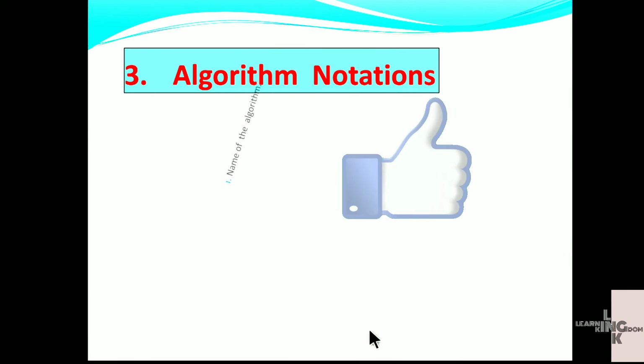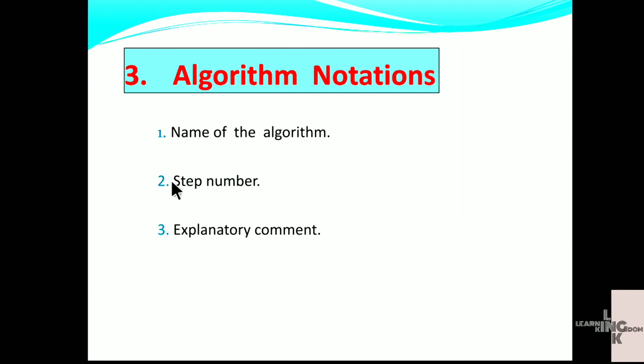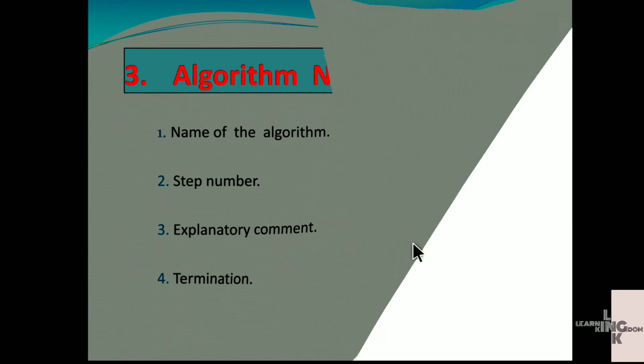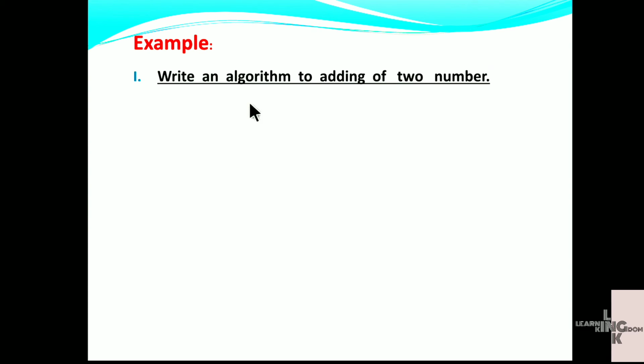Next, algorithm notations. They include the name of the algorithm, step number, explanatory comment and termination. Now let's see an example: writing an algorithm for the addition of two numbers.